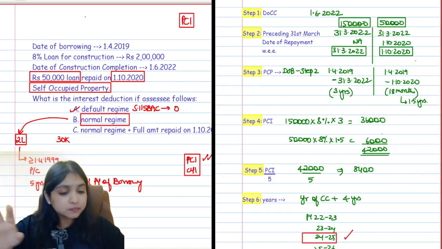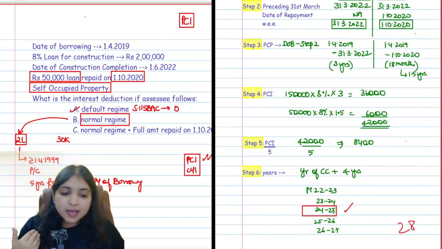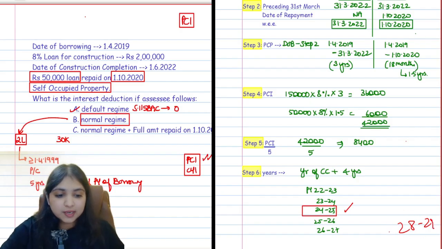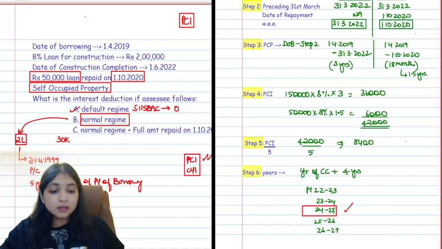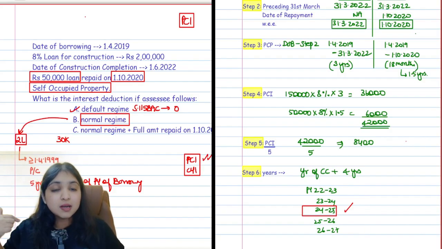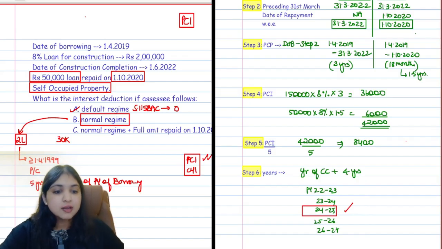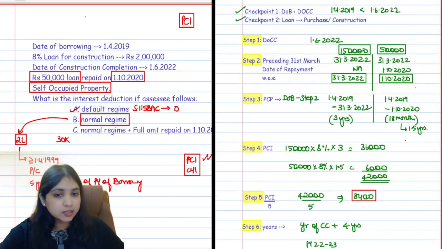Anyways, I need you to understand why exactly I did the step 6. Let us say my current year was 28-29. Then would I get pre-construction interest? No, because 28-29 is not even there in this list. That is the whole reason why I do this list of 5 years always, to check whether my current year is even falling in this list or not. Because only if my current year is falling in this list, only then I will have pre-construction interest. So what is the pre-construction interest for my assessee for the current year? 8,400 rupees.